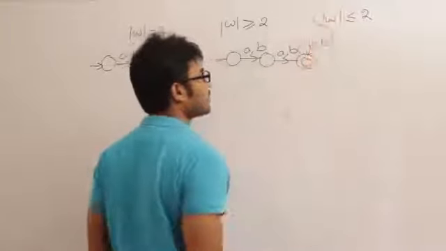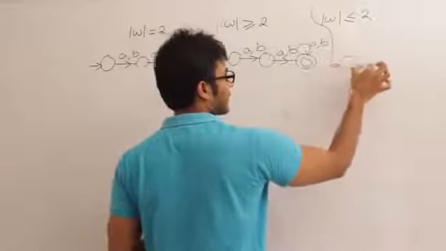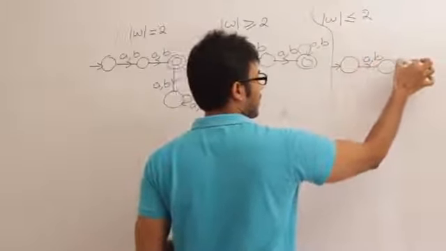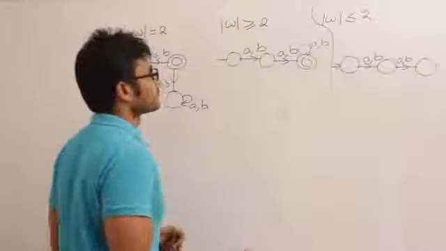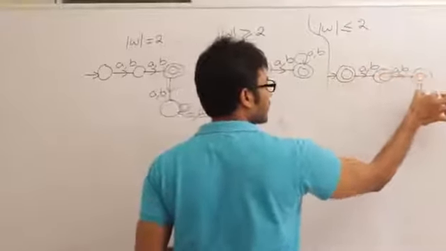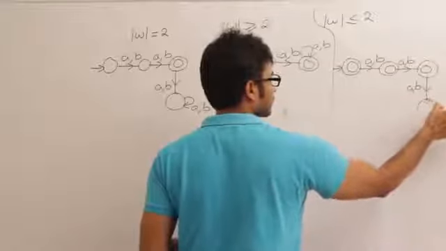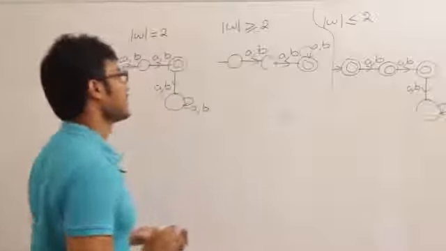Next one, string length is at most 2. A or B, 0 length string, 1 length string, 2 length string, and A or B, I'll reject it.